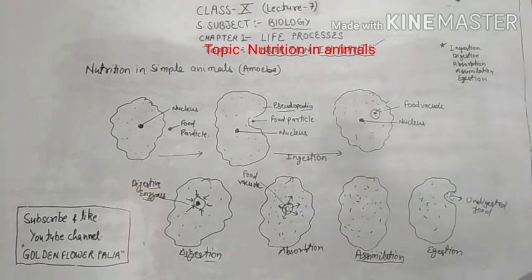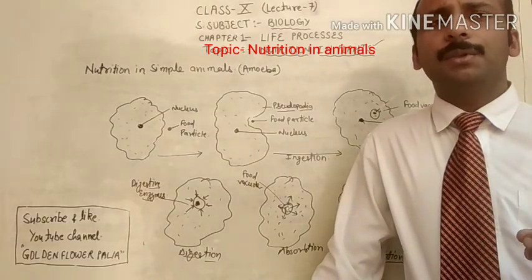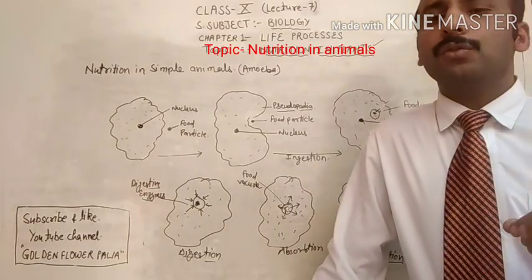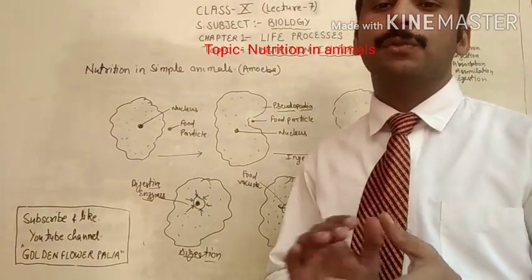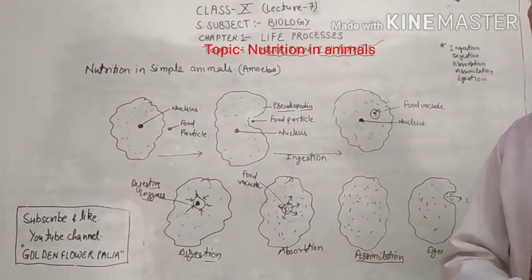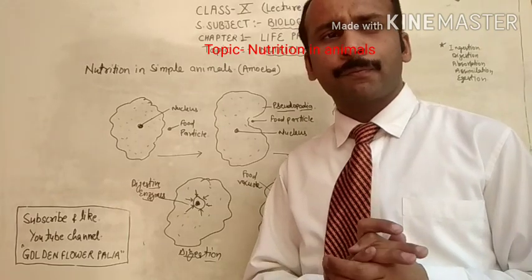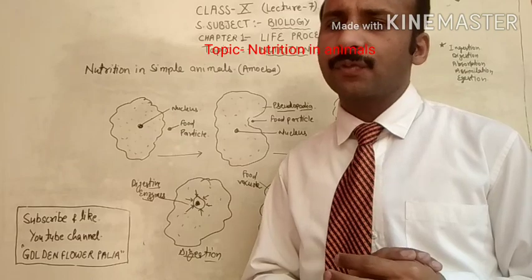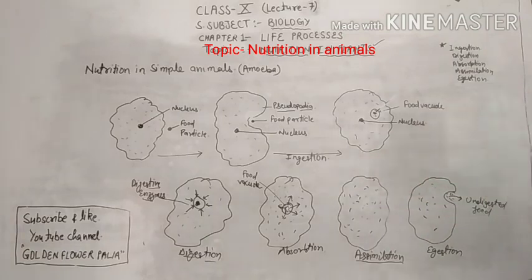So now dear students, any animal like amoeba, paramecium, human beings, all the animals have to follow these 5 steps of nutrition as I have given you here. This is the nutrition in amoeba. It's a very, very important topic because in the board examinations, very short type questions are asked from this topic. So have proper practice. I hope this topic is clear to you.